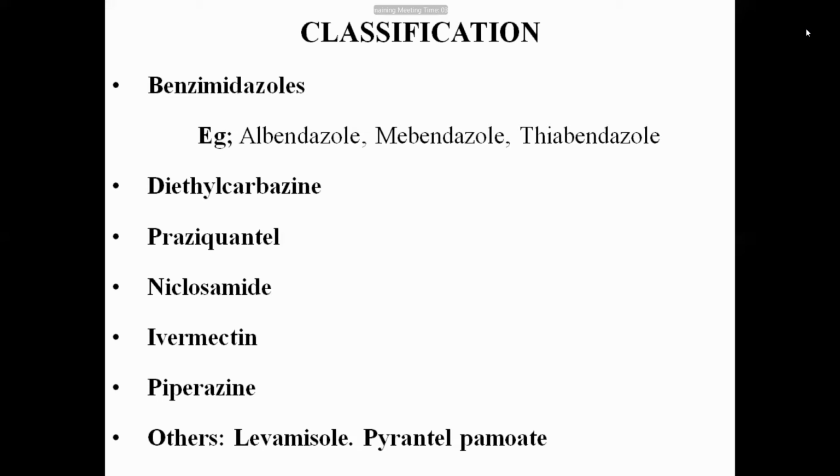Now the classification of the drugs used for the treatment of worm infection, the anthelmintic drugs. The most important are the benzimidazoles: albendazole, mebendazole, and thiabendazole. If you are not able to remember all, at least remember albendazole and mebendazole.